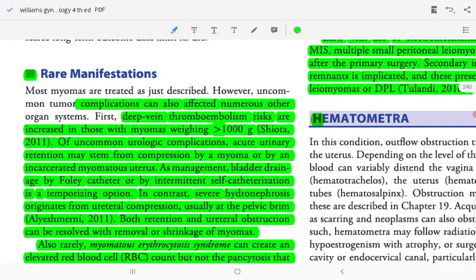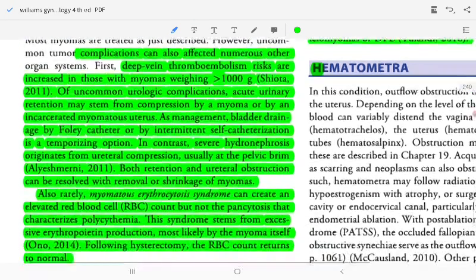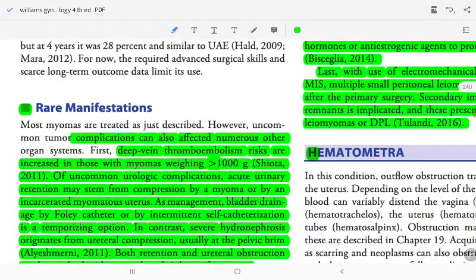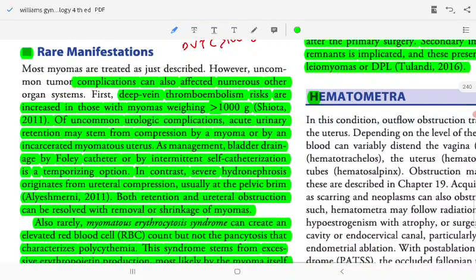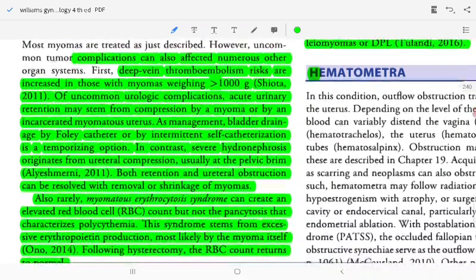Uncommon complications can also affect numerous other organs. Deep vein thromboembolism risk increases in those with myoma weight more than 1000 gram. Uncommon neurologic complication, acute urinary retention from compression by myoma, with an incarcerated myoma. Management is bladder drainage, Foley catheter, or intermittent self-catheterization, a temporary condition. In contrast, severe hydronephrosis from ureteral compression, usually from a large pelvic myoma, requires myomectomy, ureteral reconstruction, and ureteral removal.